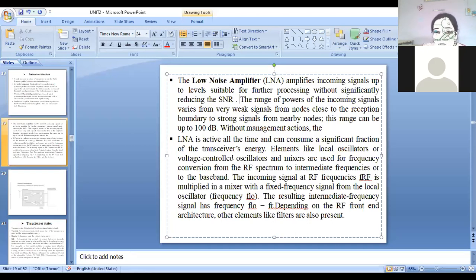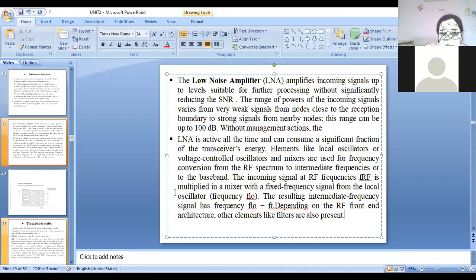Mixer to convert our RF frequencies into intermediate frequency. That frequency is the frequency of the oscillator minus the frequency of the RF signal. That is nothing but an intermediate frequency. And depending on the RF front-end architecture, other elements like filters are also present.